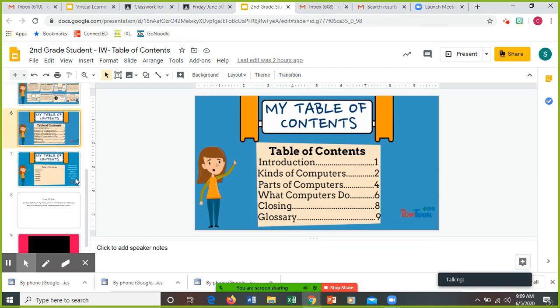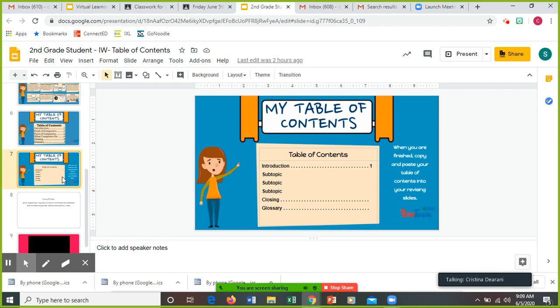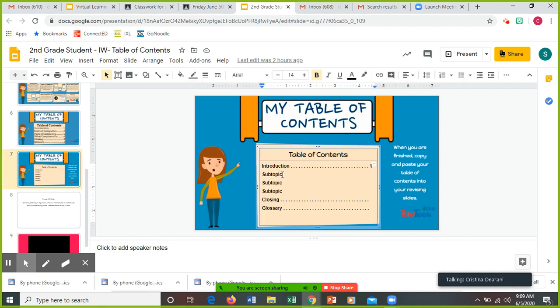Okay? So this is going to be your table of contents. So when you're finished, you're going to copy and paste your table of contents into your revising slides. All right, so you could actually do that right here. So it's actually started for you. The introduction is going to be on page 1. Now, subtopic. Okay, so you can erase this, put your first subtopic, your second one, your third one. Tell me what page your closing's on. Tell me what page your glossary's on.